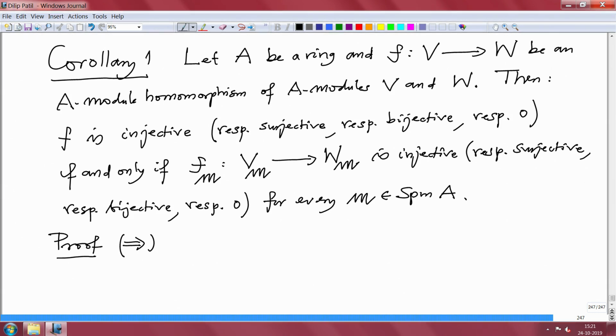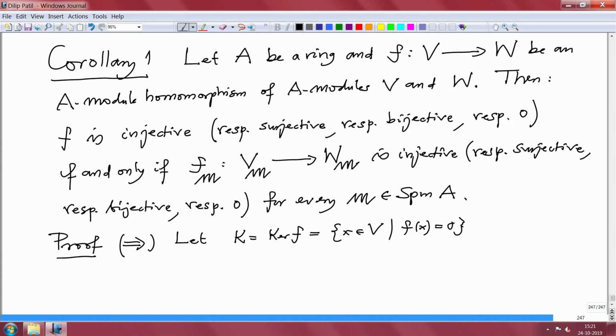So, let K be the kernel of F. This is all those elements x in V such that f of x is 0. And then in the last lecture I showed you how to write down the exact sequence by using the kernel.